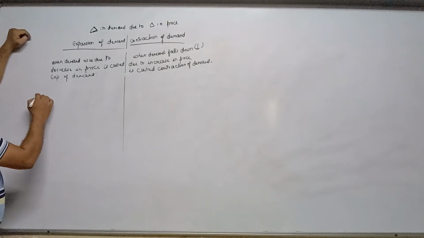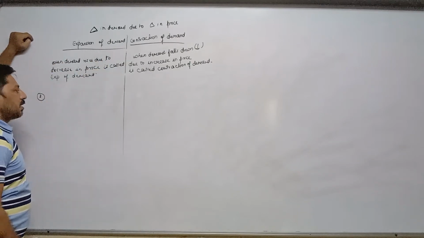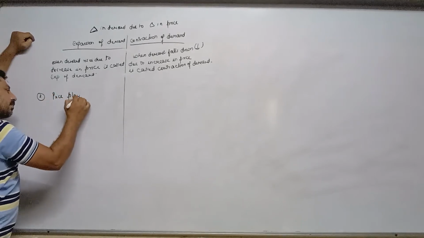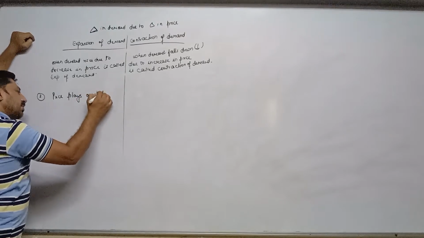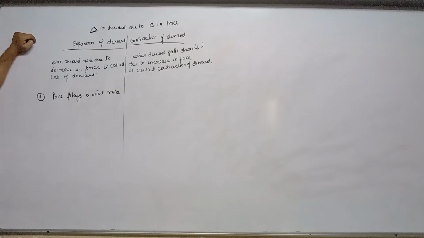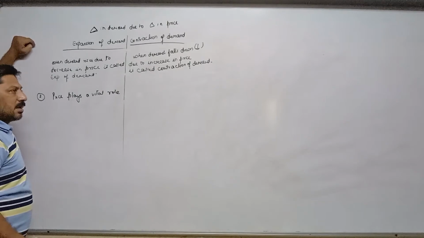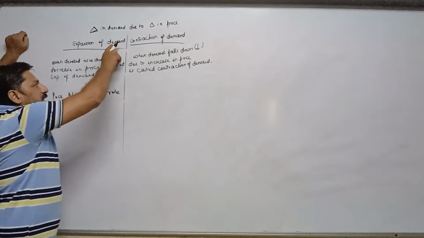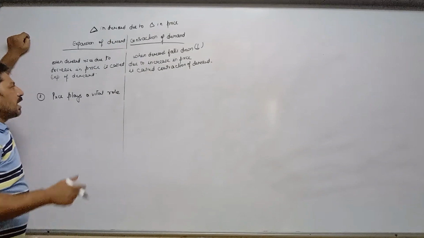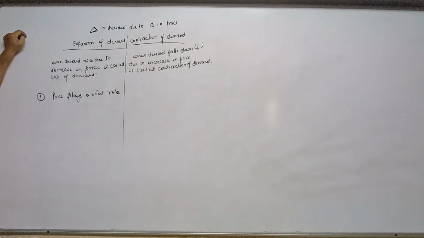Now the second point: in both expansion and contraction of demand, price plays a vital role, an important role, because when price increases or decreases and demand starts responding against that, that responding activity is called either expansion or contraction.